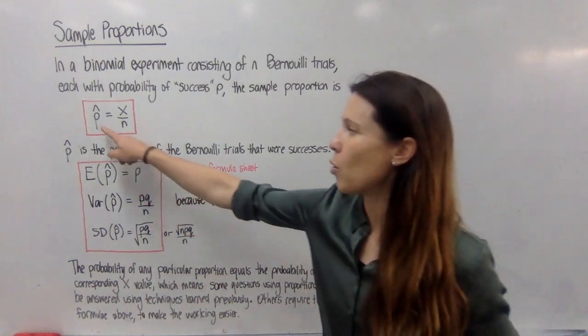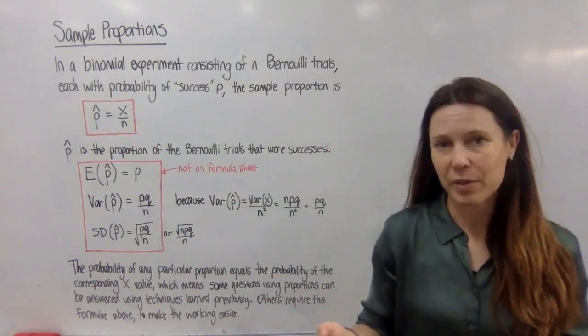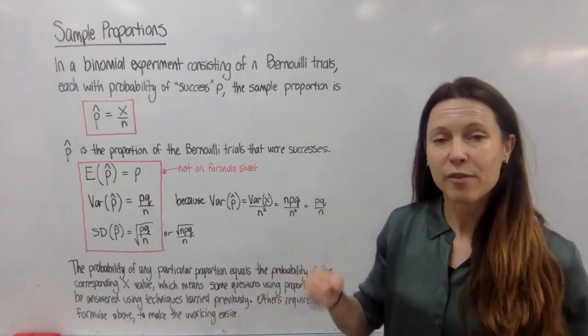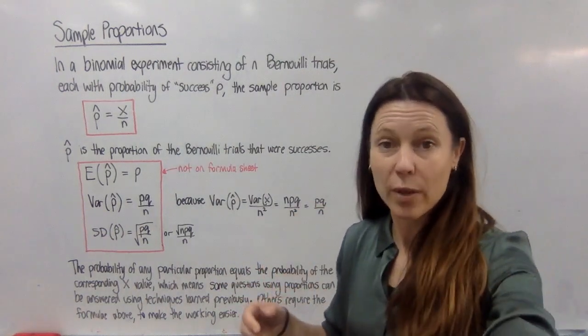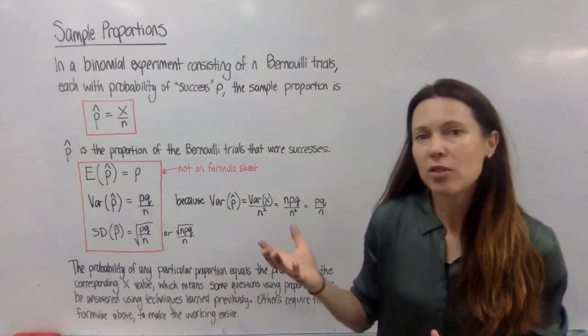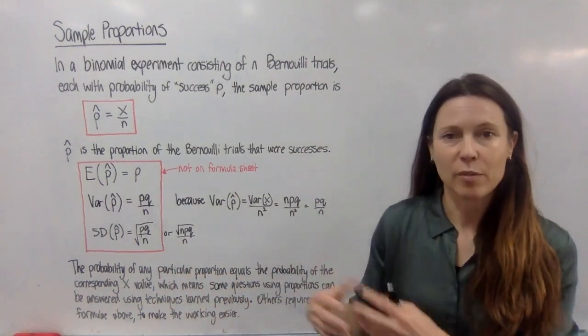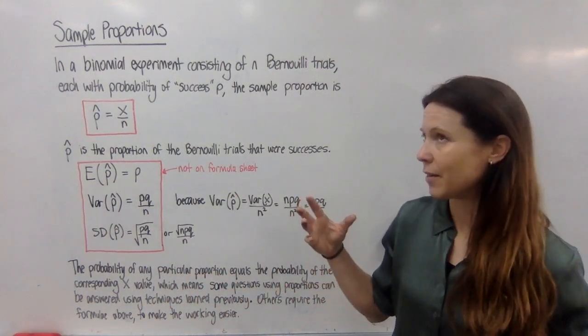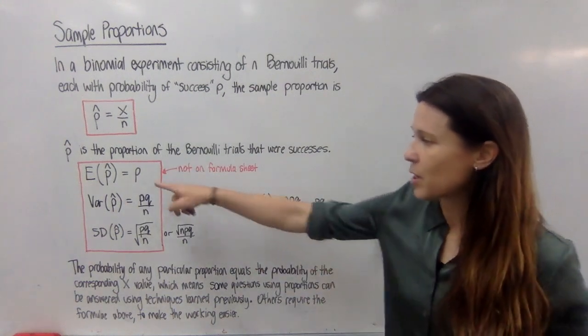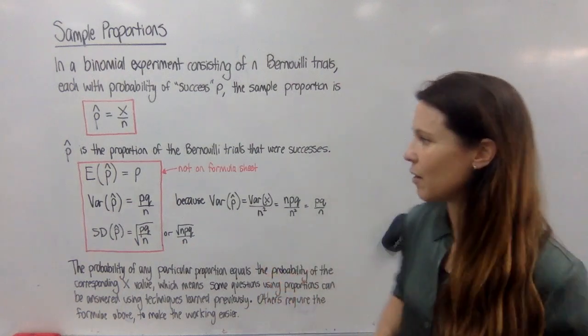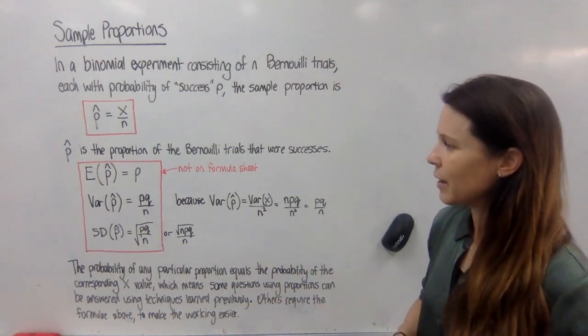But the proportion of the coin flips that are heads could be anything from 0/20ths, 1/20th, 2/20ths, does that make sense? All the way up to 20/20ths. So we're literally just looking at what the number of heads will be as a fraction of the total number of trials. So what we're expecting is half of the coin flips would be heads.